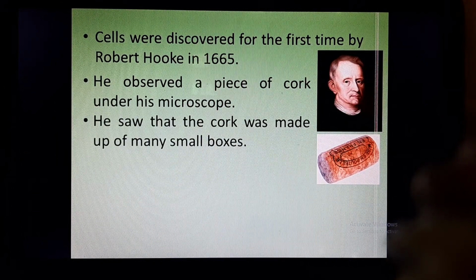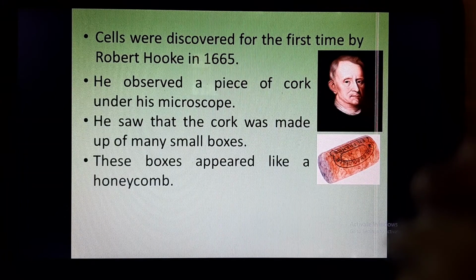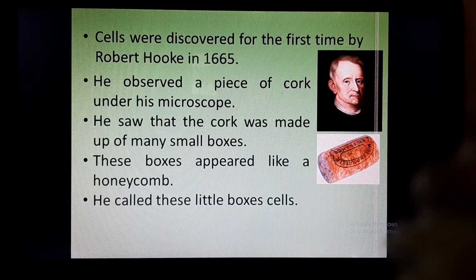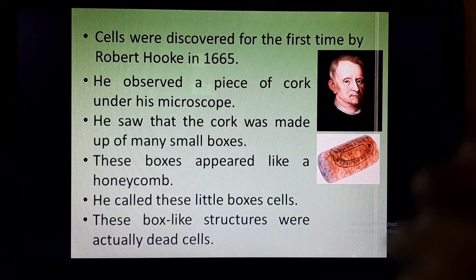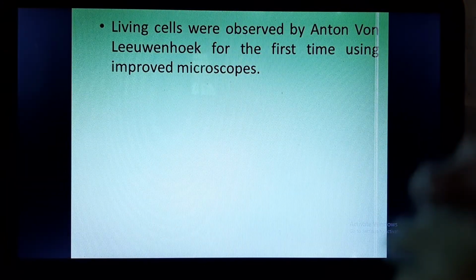He observed that cork was made up of small boxes. He termed these boxes as cells, and these boxes looked like a honeycomb. Since cork is a dead, non-living thing, these boxes or cells were actually dead cells.